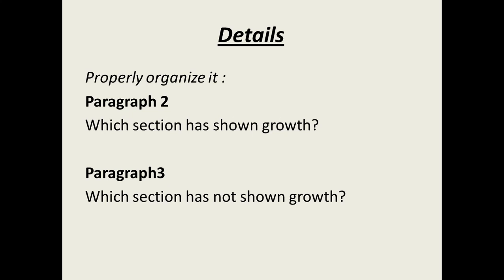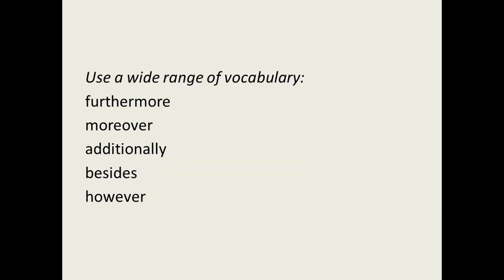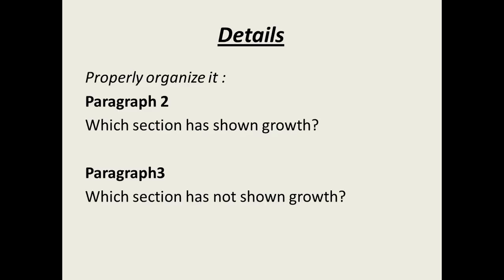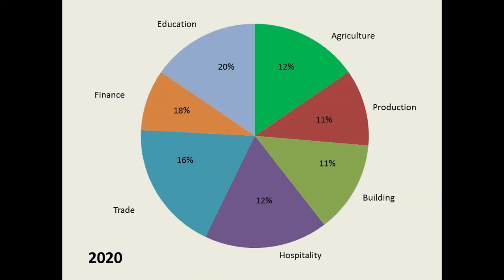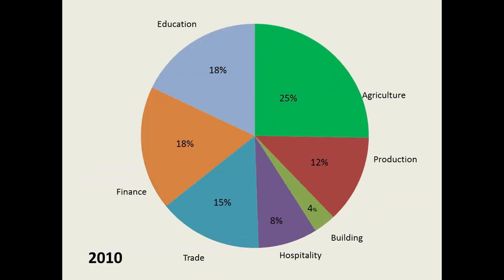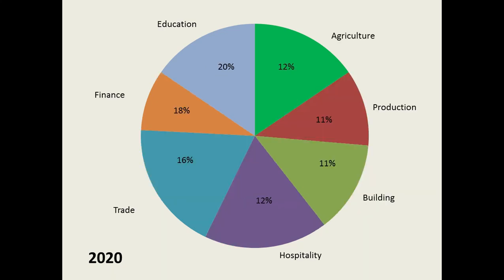You have to write about the sections which have shown tremendous growth and the sections which haven't shown growth. For example, when we go back to the pie chart, this is the pie chart for 2010 and 2020. Here you have to see which sectors have shown growth and which sectors did not show growth.